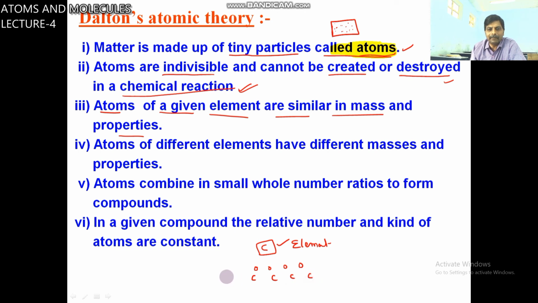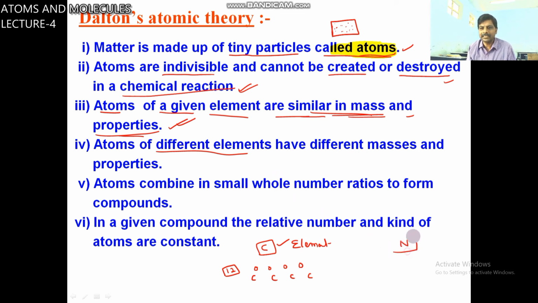All carbon atoms have mass 12, similar in mass, similar in properties. That means atoms of the same element have similar mass and properties. Fourth point, atoms of different elements have different mass and properties.